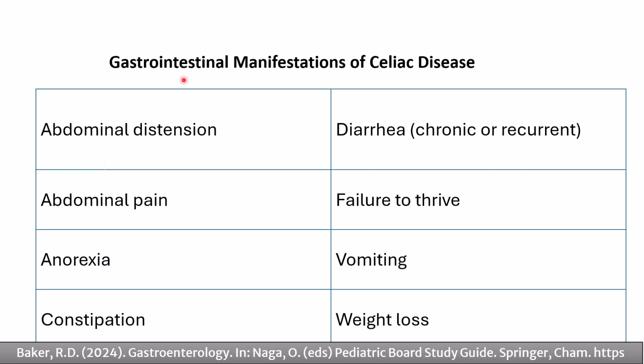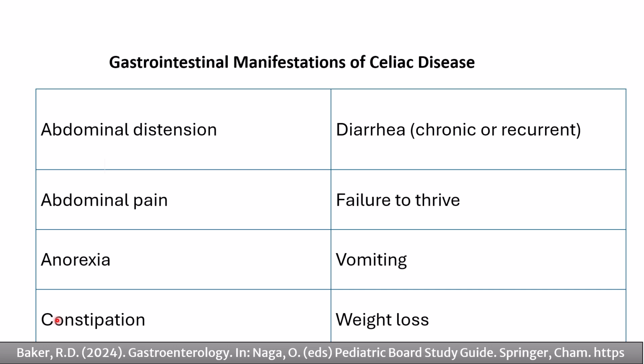This is a summary of gastrointestinal manifestations of celiac disease. Abdominal distension, diarrhea, which can be chronic or recurrent. Abdominal pain, the most common manifestation among most cases of celiac disease, abdominal pain and discomfort. Failure to thrive: not all children with celiac disease have failure to thrive. Some of them have normal body weight or even high body mass index.